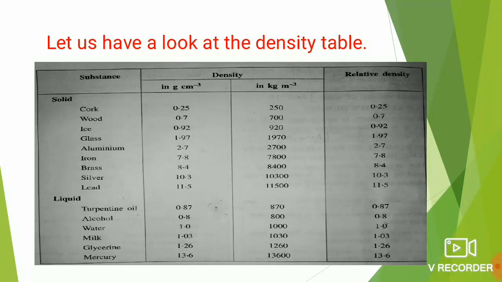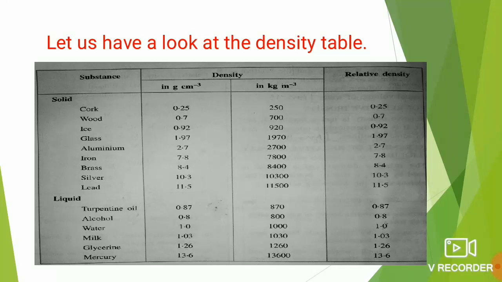Dear students, let us have a look at the density table. The density of cork in kilogram per meter cube is 250. The density of wood is 700 kilogram per meter cube. Density of ice is 920 kilogram per meter cube. Density of glass is 1970 kilogram per meter cube. Density of aluminium is 2700 kilogram per meter cube. Density of iron is 7800 kilogram per meter cube. Density of brass is 8400 kilogram per meter cube. Density of silver is 10,300 kilogram per meter cube. Density of lead is 11,500 kilogram per meter cube.